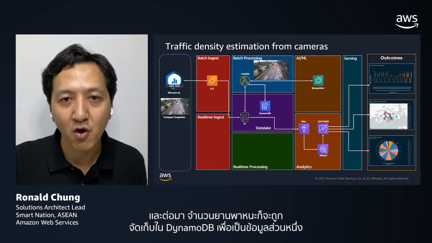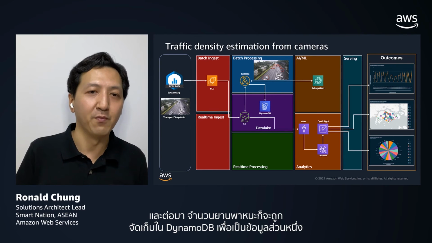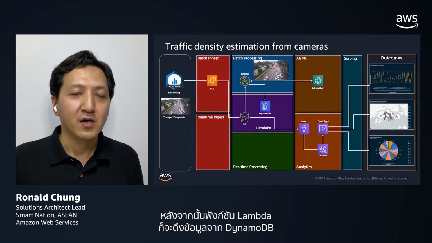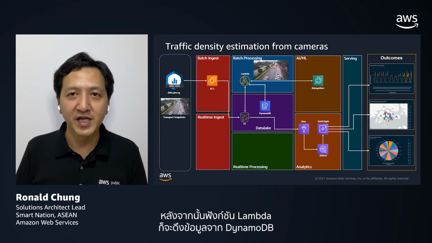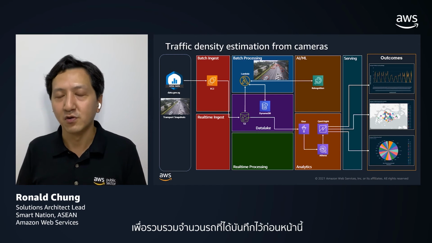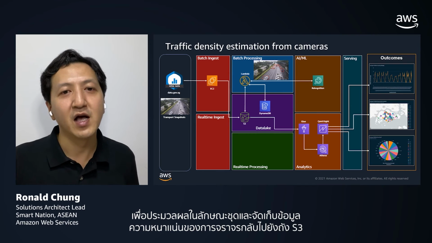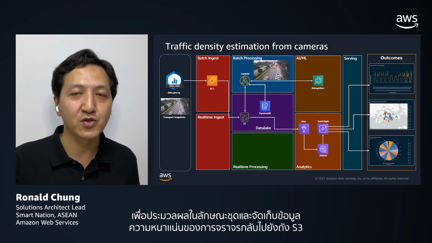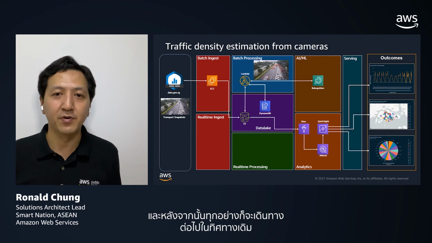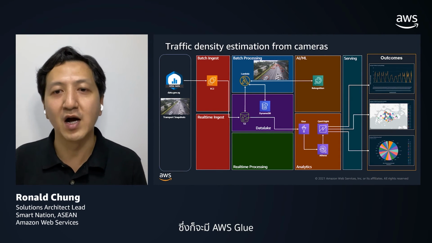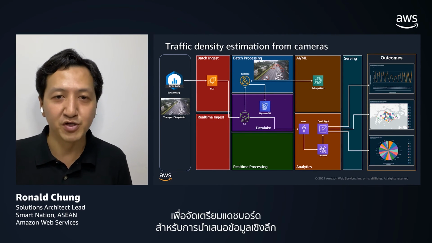And this number of vehicles will be further stored in DynamoDB as a piece of information. After that, the Lambda functions will also fetch the data from DynamoDB for the historical vehicle count, process it in batch, and store the traffic density data back to the S3 bucket. After that, everything follows the same path. We have AWS Glue, Athena, and QuickSight to provide the dashboard for insights presentation.